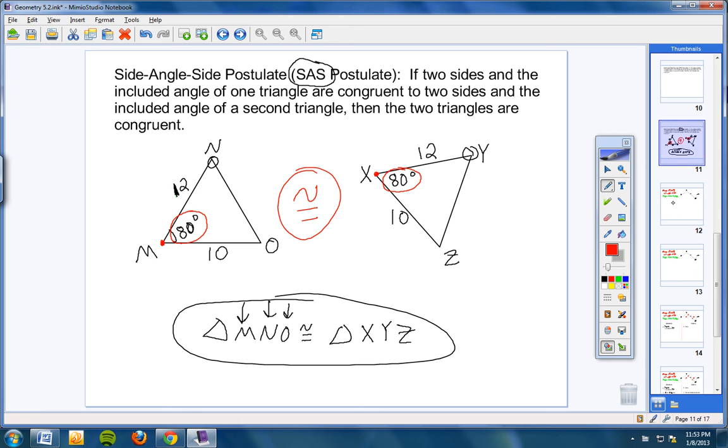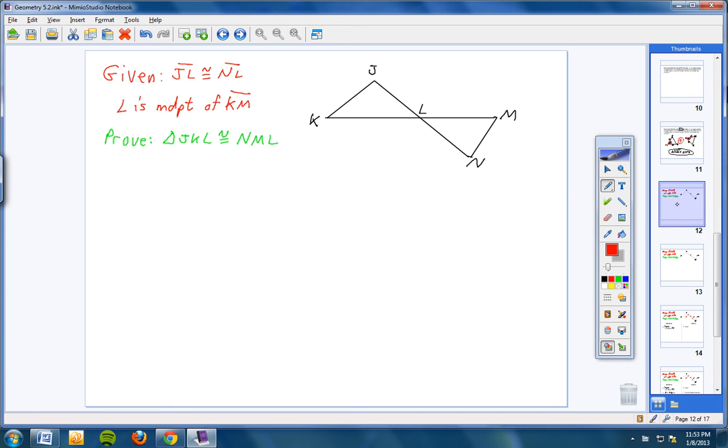Here's the diagram I'd like you to copy down. Here is your given right over here. You are given that JL is congruent to NL. You are also given that L right here is the midpoint of KM. So I'm going to circle this for you. This is your given. Please copy all of this down, the diagram and the given.